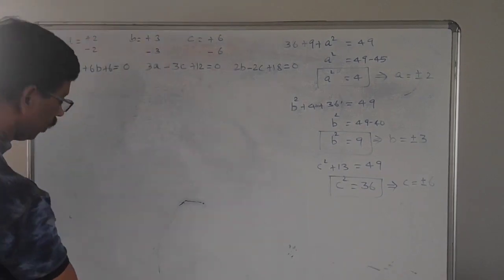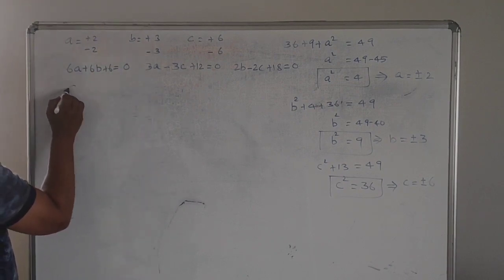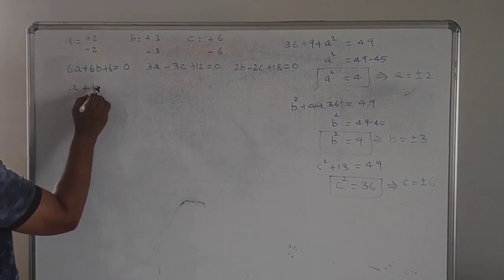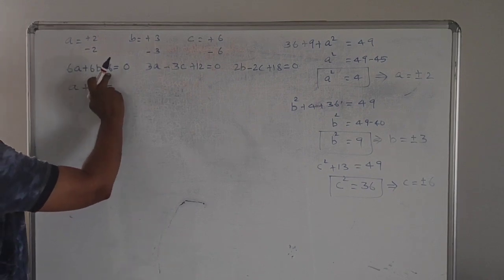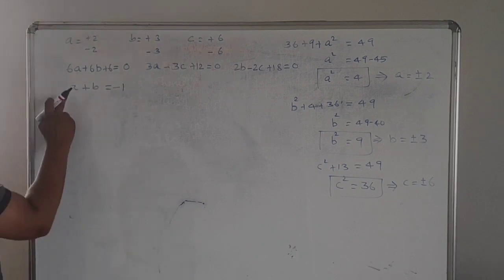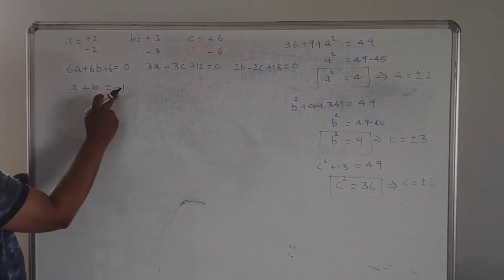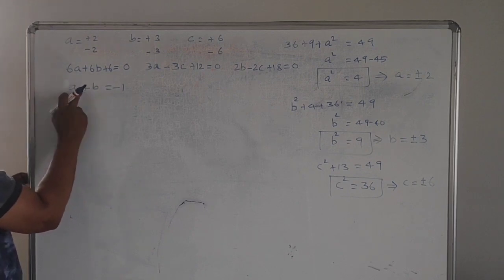Now, here this can be simplified. You can divide 12 by 6. We can get A plus B equal to 6 by 6, you can get minus 1. Here the sum of these two, A plus B equal to minus 1, means the result is a negative number, means the largest number must have minus sign.